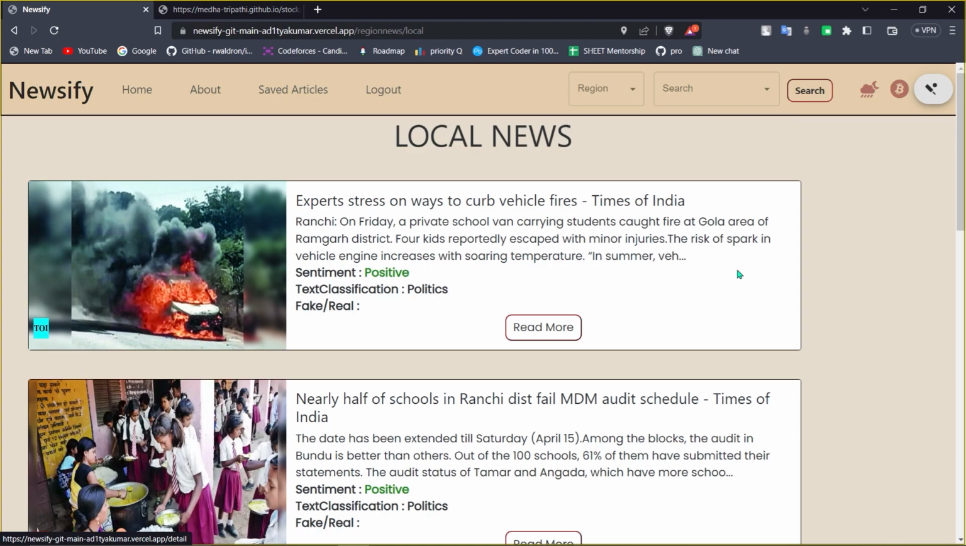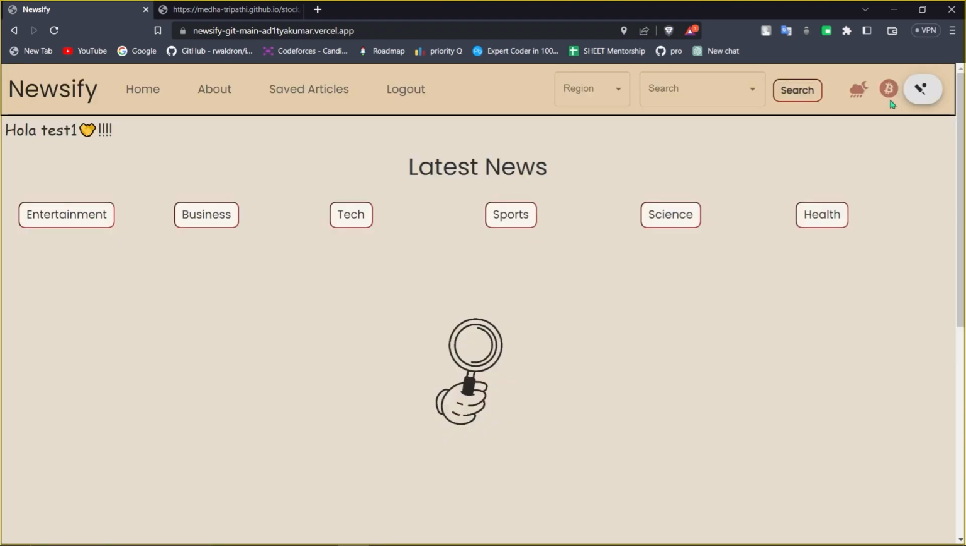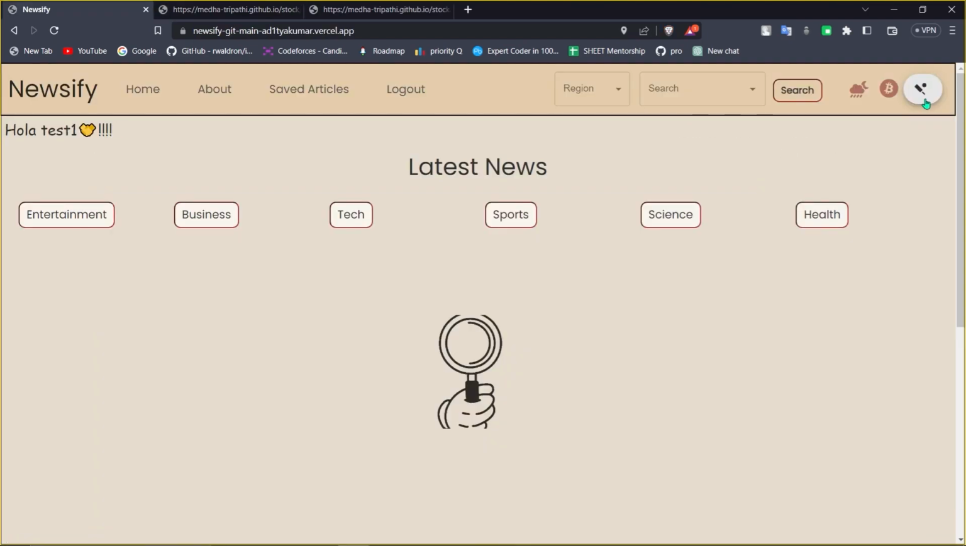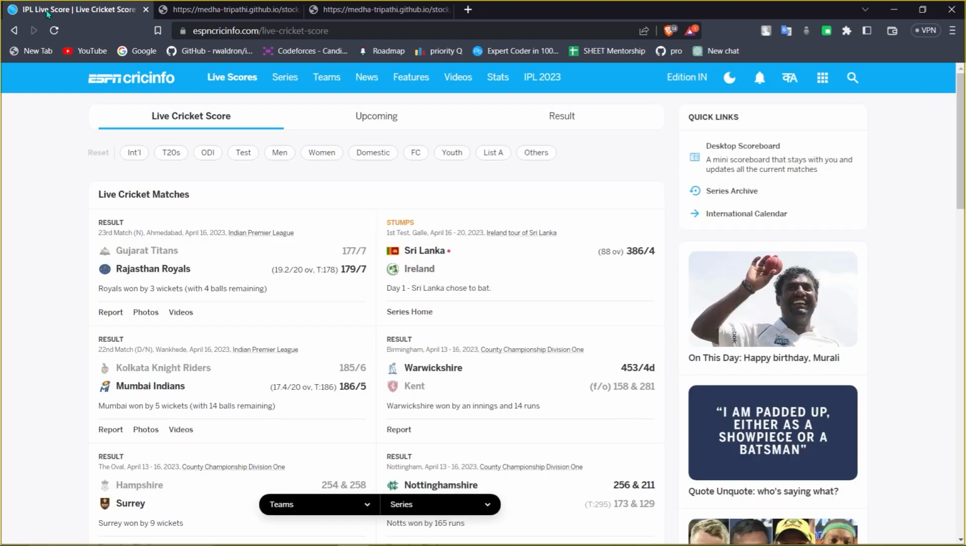The location is fetched by the geolocation API. For some extra features, we have added this weather icon, where the weather is fetched by a weather API and the location, as earlier told, is fetched by the geolocation API. Next up, we have the stock market button for our stock lovers. And last but not the least, we have this icon which will redirect us to the cricket matches going on, with the latest scores.